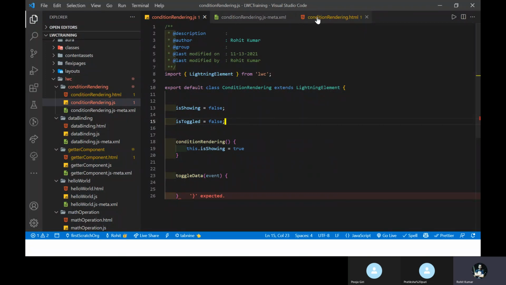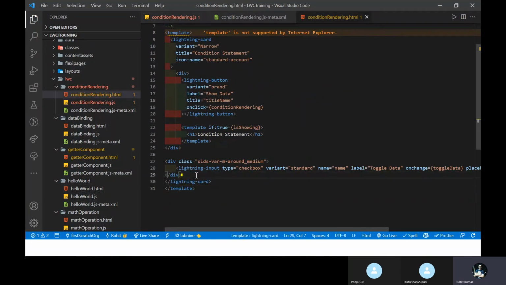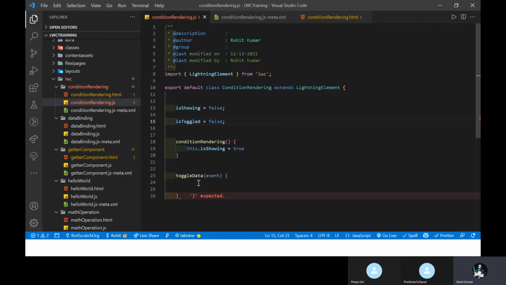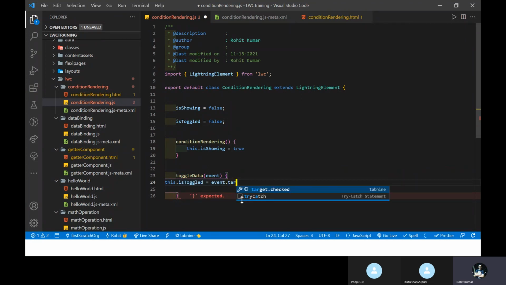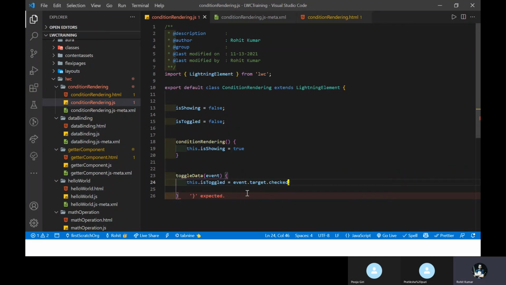Under the HTML, you have to write some text here, like show data or hide data. Create an h1 here like toggle data. I want to show this toggle data once I check this button. So how to do that? Just use this.isToggle equals event.target.checked.